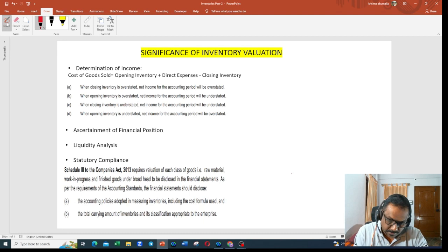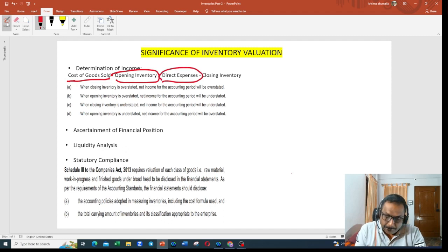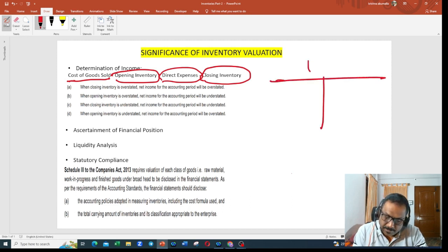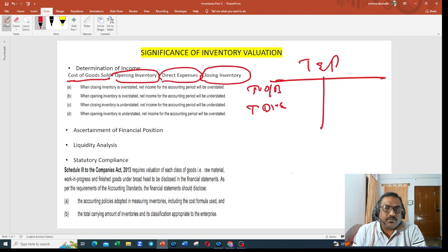What is that formula? Cost of goods sold is equal to opening inventory plus direct expenses minus closing inventory. For example, if I prepare the trading and profit and loss account, to opening balance I will put here, to direct expenditure I will put here, because this trading and profit and loss account is a nominal account, all expenses and losses to be debited.